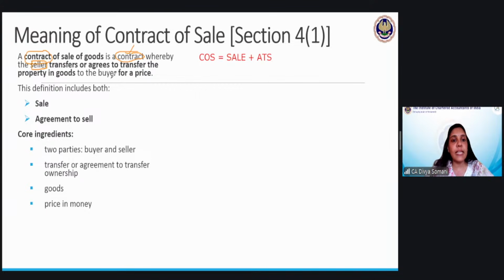So the first party is the seller and the other party is the buyer. There have to be two parties. You cannot sell the goods to yourself. So there have to be two different people, one in the capacity of seller and the other in the capacity of buyer. Then it is mentioned transfers or agrees to transfer, which denotes that it includes sale and agreement to sell. The next thing mentioned is that it transfers property in the goods. That means it transfers the ownership.